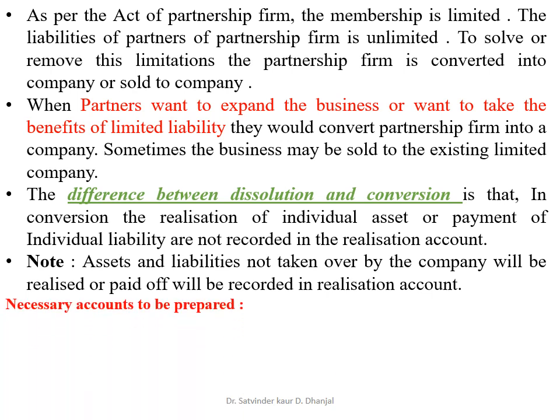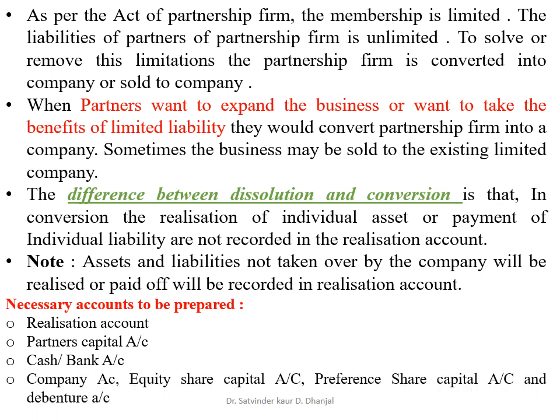Now, the necessary accounts to be prepared in this chapter are the realization account, partners' capital accounts, and cash or bank account. This fourth point is not compulsory, but we will practice these accounts in one or two sums: company account, equity share capital account, preference share capital account, and debenture account. You should have an idea about these four accounts also. So we are going to practice that in a few sums. These are the necessary accounts to be prepared.